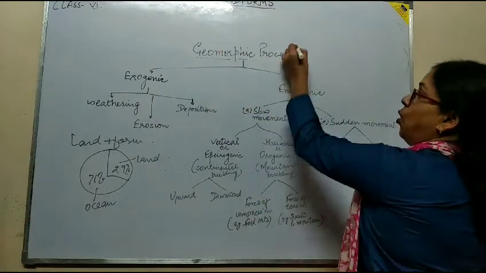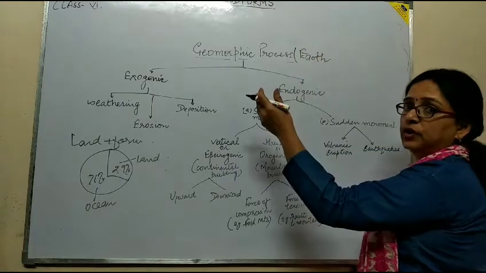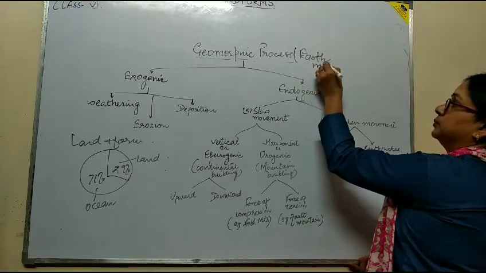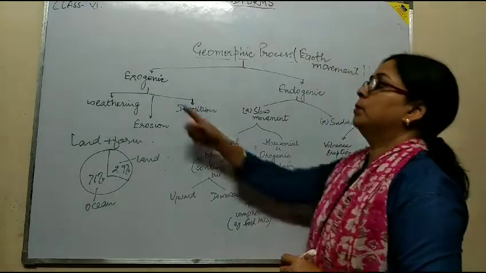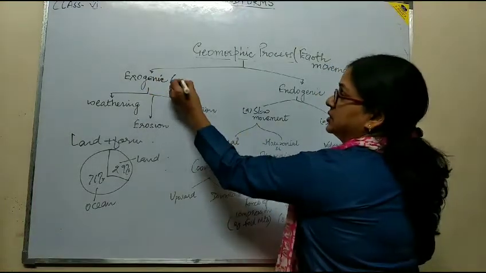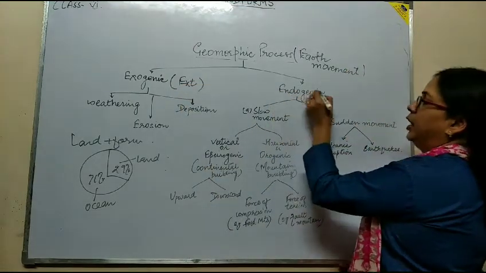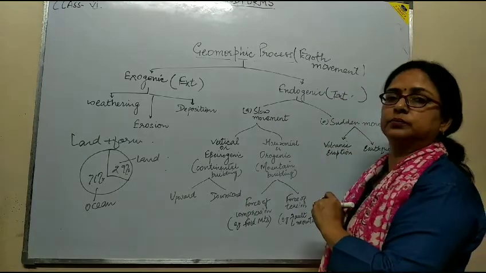Geomorphic process, or the earth movement. The formation of the land is the result of earth movement. How? By the exogenic or external movement and the endogenic or internal movement.